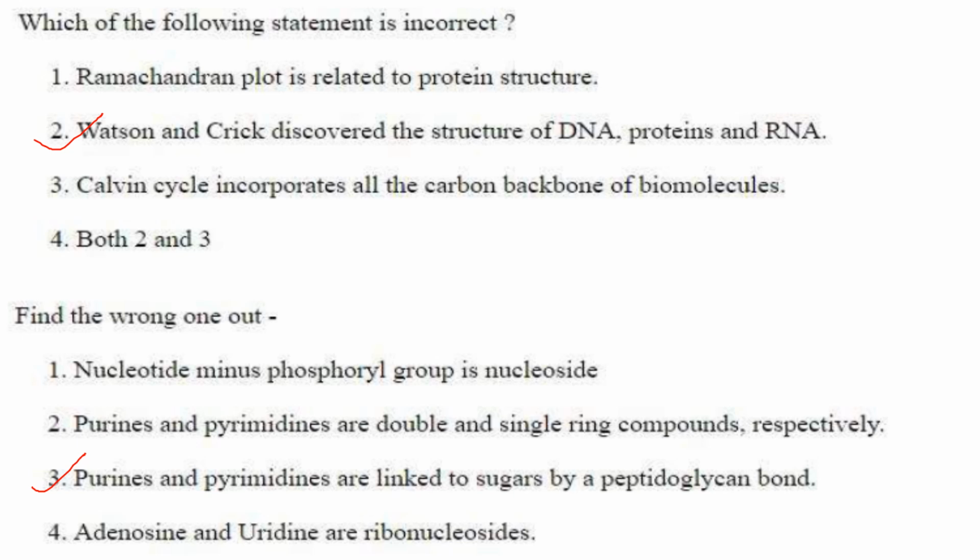Okay, next one. The Calvin cycle incorporates all the carbon backbone of biomolecules. That is also correct. Then next one. Find the wrong one out. Nucleotide minus phosphoryl group is nucleoside. Yes, that is correct. Purines and pyrimidines are double and single ring compounds respectively. That is also correct.